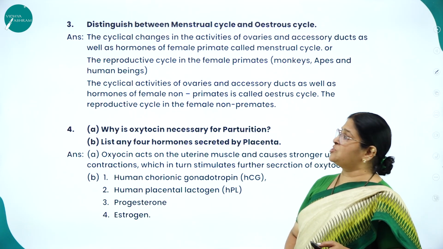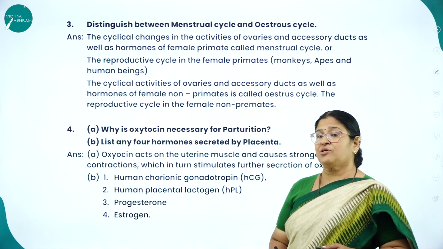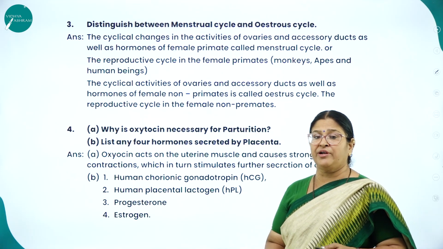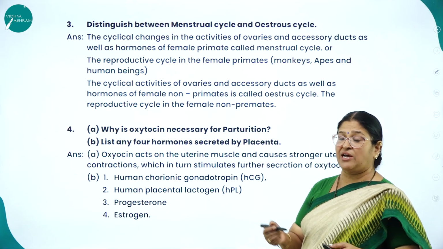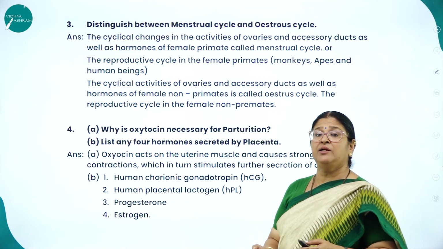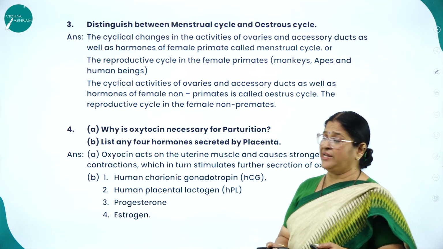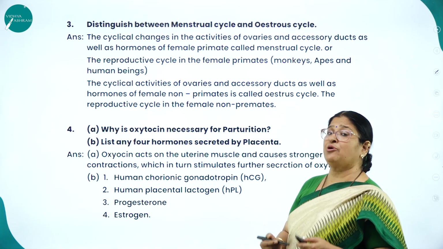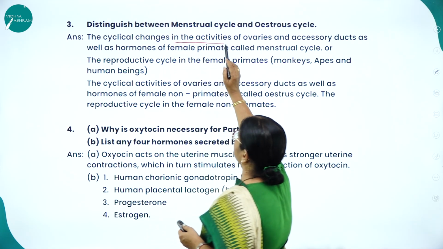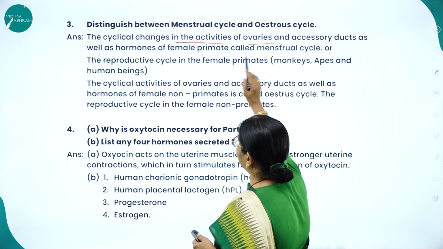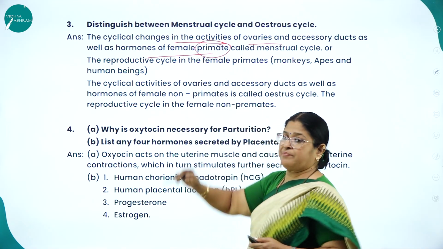Moving on to the next question: distinguish between menstrual cycle and estrous cycle. As we know, the menstrual cycle is a very important reproductive cycle in females. So we need to understand what menstrual is. I have already explained what the menstrual cycle is. It is the female reproductive cycle that is seen in humans, apes, and monkeys. So what is this menstrual cycle? How do you define the menstrual cycle? The cyclical changes in the activities of the ovary and accessory ducts as well as hormones of the female primates.